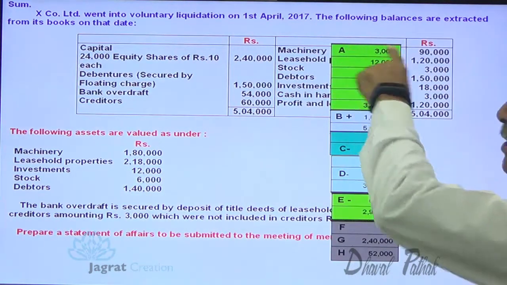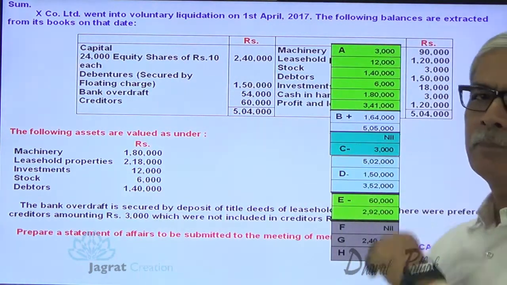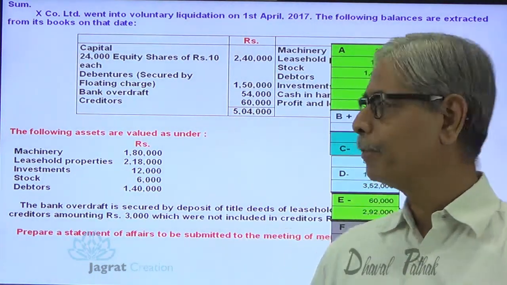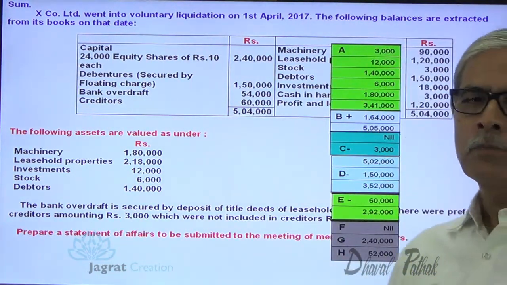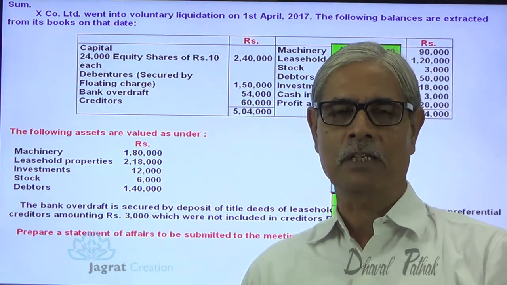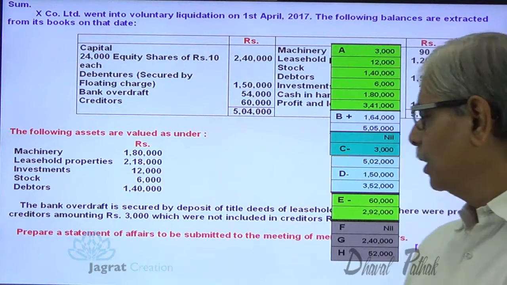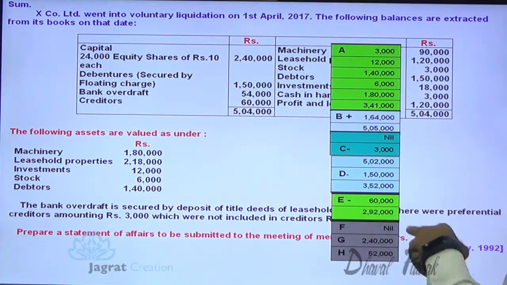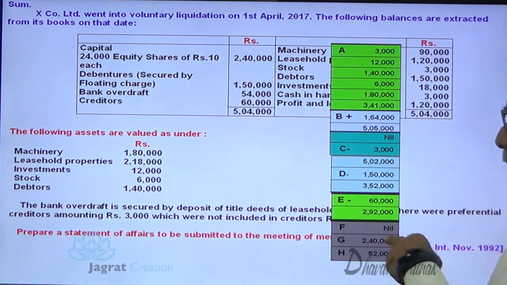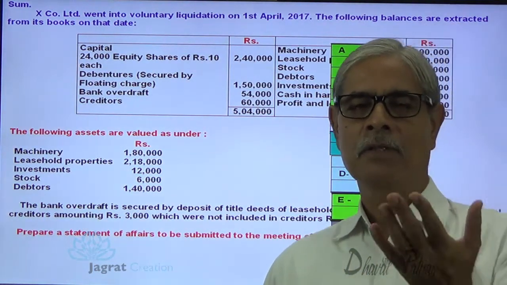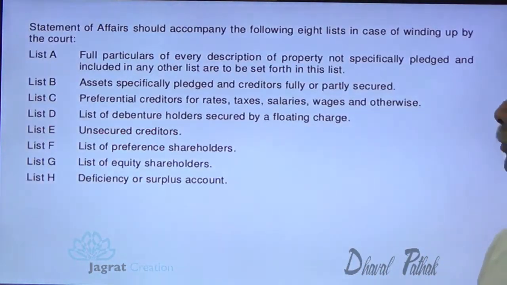So this list A, assets that are not placed. List B, assets that are placed. List C, preferential creditors. List D, creditors having floating charge over the company, means debenture holders. List E, unsecured creditors. List F, preference shareholders. List G, equity shareholders. You will get the surplus or deficit at the end. Look at the list here before you.